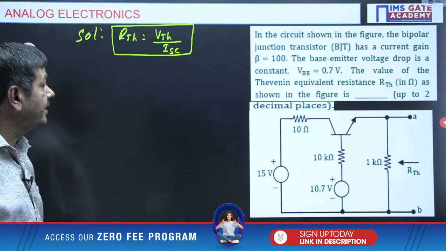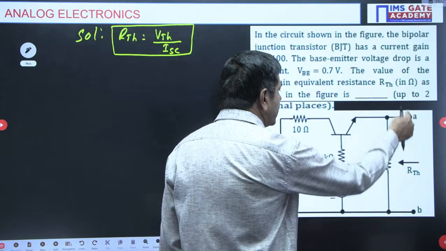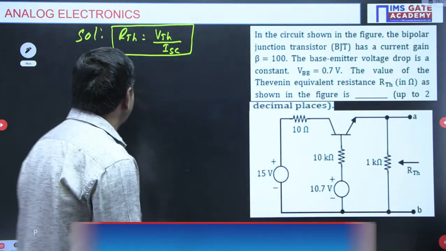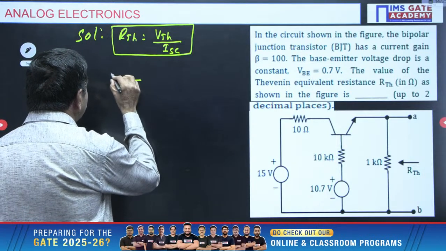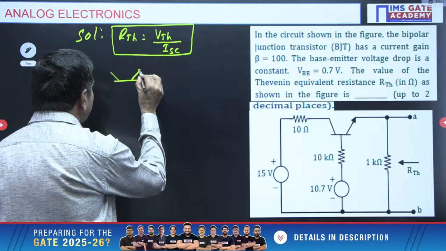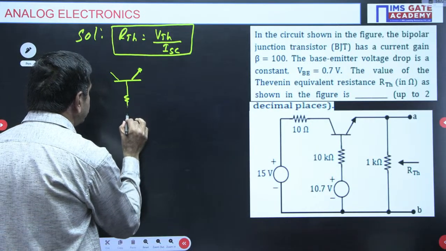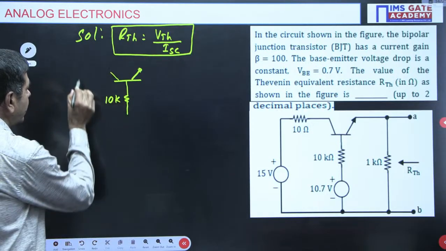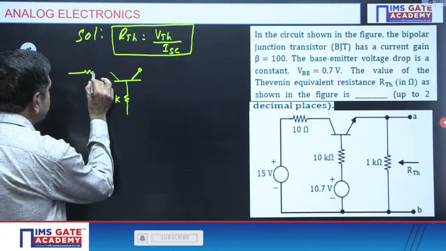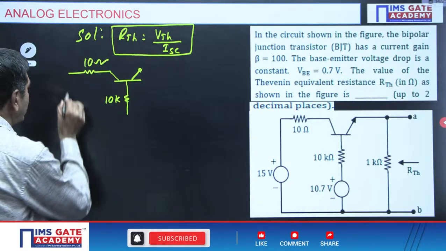How to find VTH? AB must be open circuited initially. I can redraw this network in this way. There is a transistor, a 10K resistor here, 10K. This side a 10 ohm resistor is connected, and this is a 10 ohm resistor and a 15 volts battery.